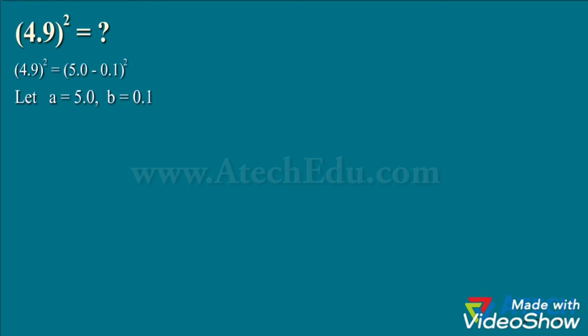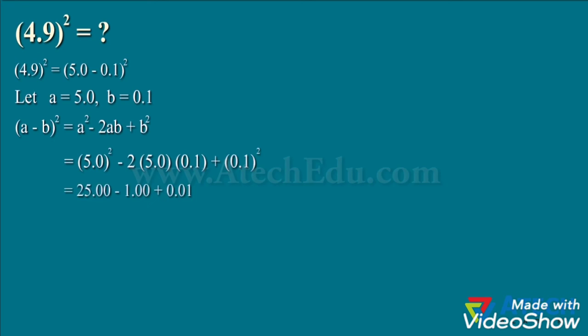Upon applying the standard identity, (a - b) whole square equals a square minus 2ab plus b square. When we put the value of a and b, we get 24.01 upon solving.